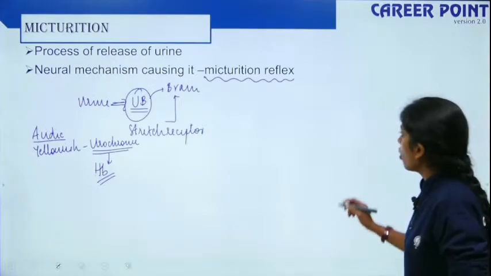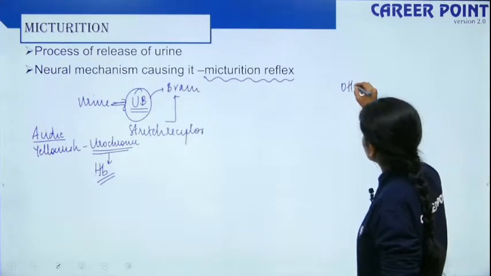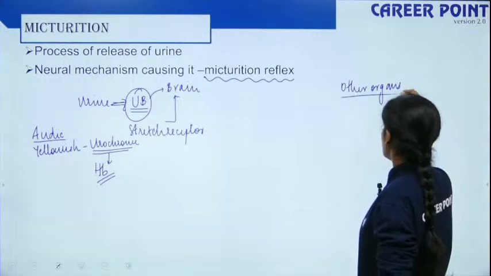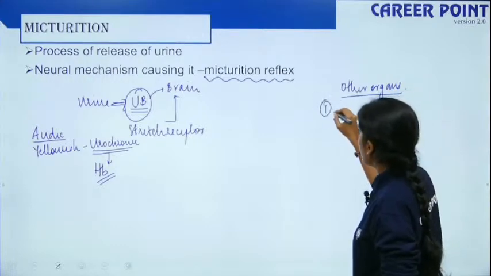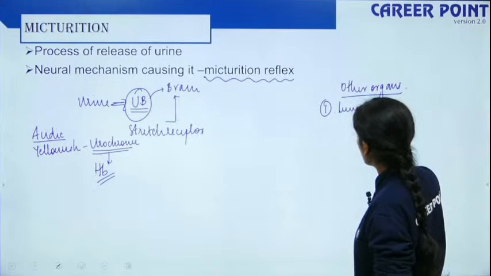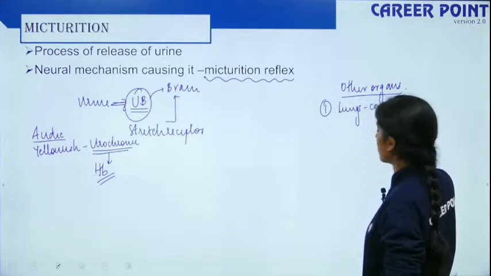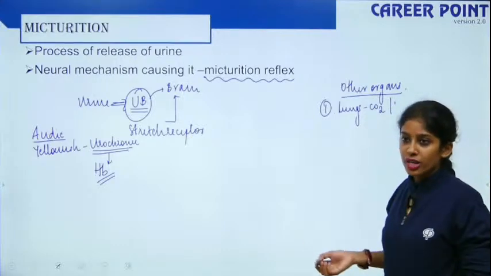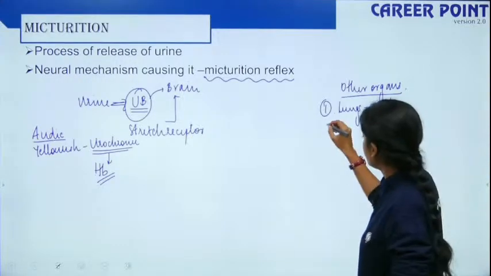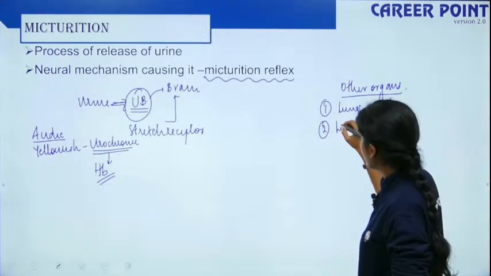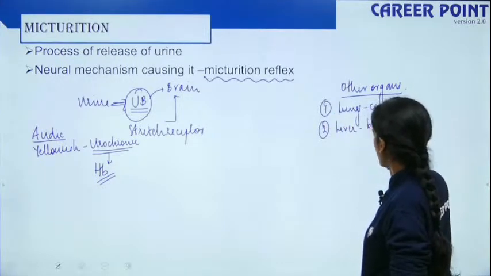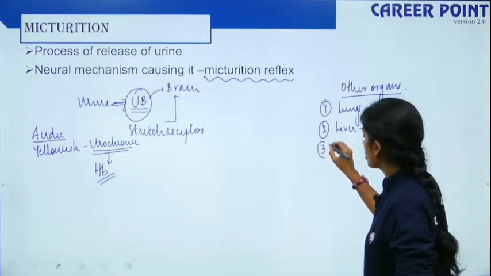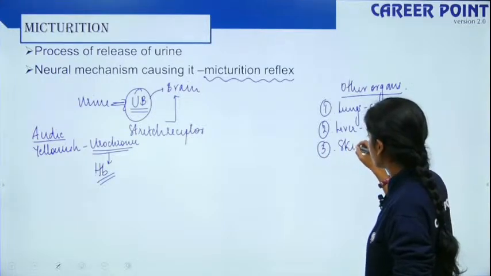But before that, what are the other organs which are involved in excretion? The first one is your lungs. Lungs eliminate carbon dioxide and, to some extent, urea and nitrogenous waste. Then you have the liver. The liver eliminates bile, steroids, drugs, etc. And number 3, you have your skin.